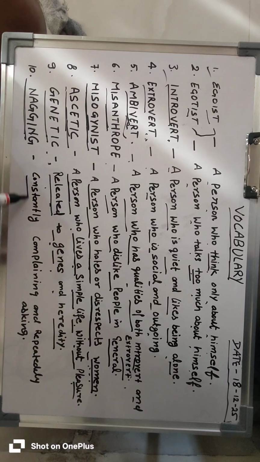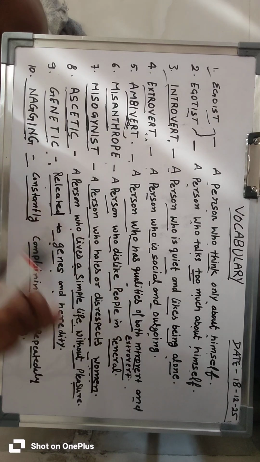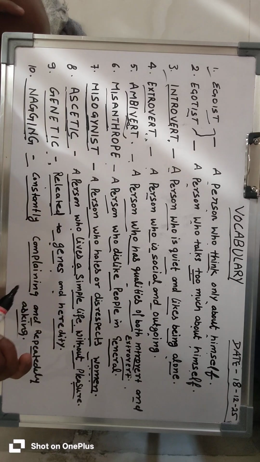Tenth, nagging means constantly complaining and repeatedly asking. When we talk about a person who is constantly complaining on the same topic and repeatedly asking the same thing, at that time we say that person is nagging. So nagging means constantly complaining and repeatedly asking.